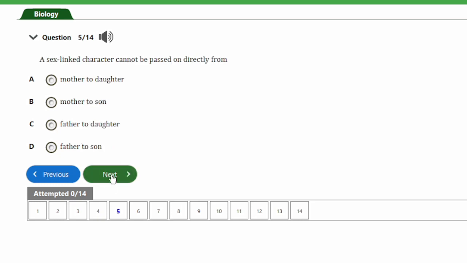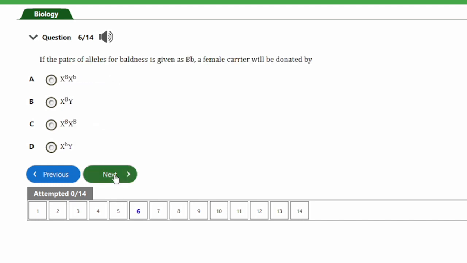Let's look at the next question. That's question number 5. It says, sex-linked character cannot be passed on directly from A, mother to daughter. B, mother to son. C, father to daughter. D, father to son. So guys, the answer to this question is option D, and that's father to son. The sex-linked character cannot be passed on directly from father to son. So let's look at the next question, guys, and that's question number 6.